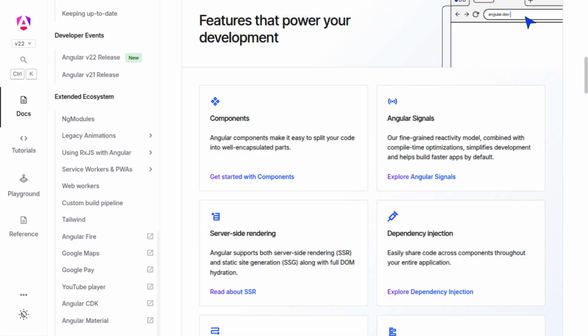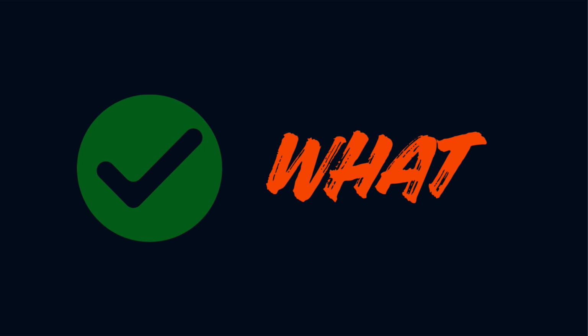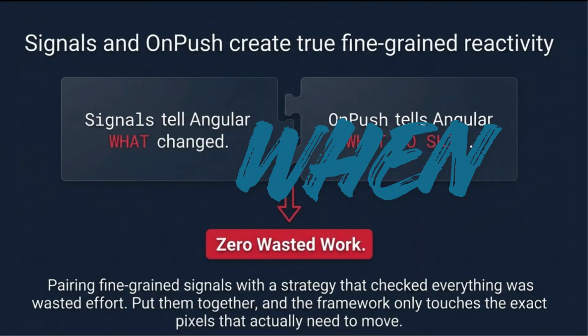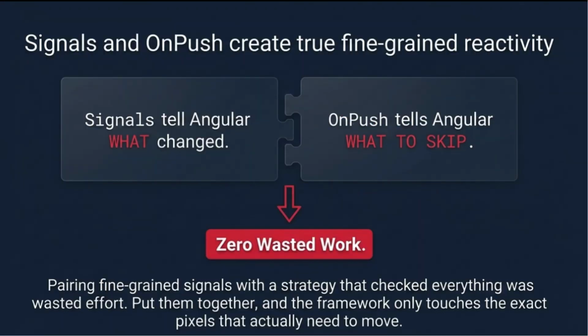Here's why this is happening now. Angular is moving towards fine-grained reactivity around signals: input signals, output signals, the resource API, zoneless apps and all that. Signals already know exactly what changed and when. Pairing that with a strategy that checks everything regardless was just wasted work. Signals tell Angular what changed. OnPush tells Angular what to skip. Put both together and the framework only touches the exact pixels that actually need to move.